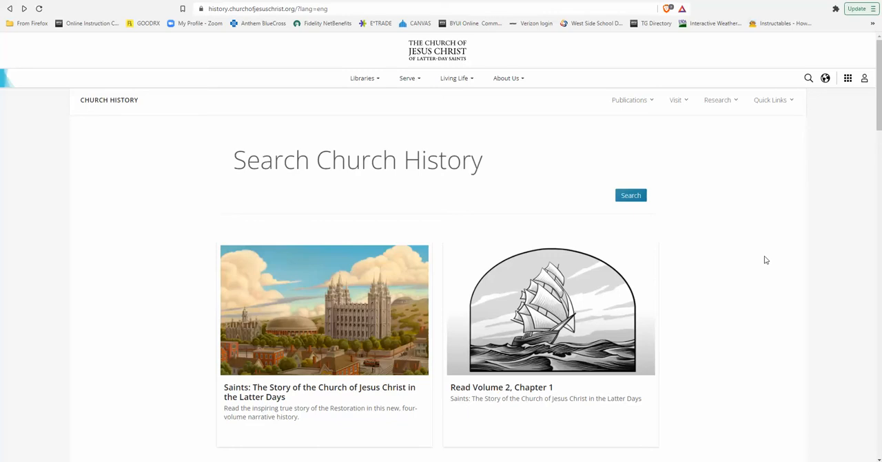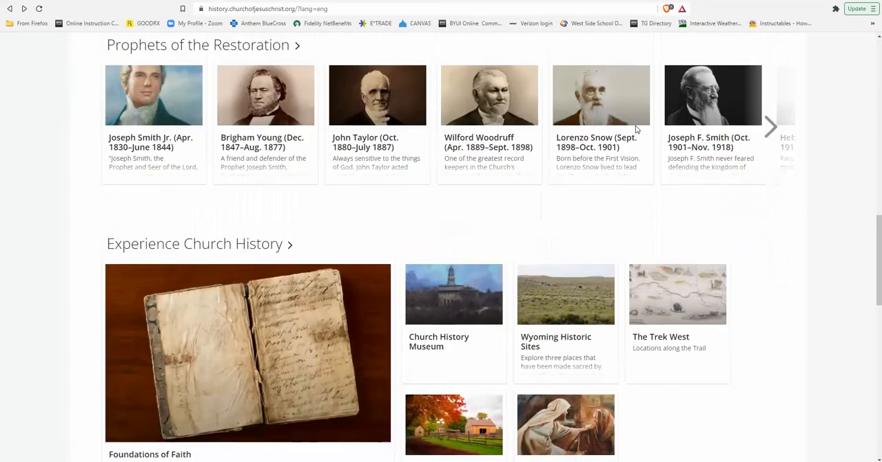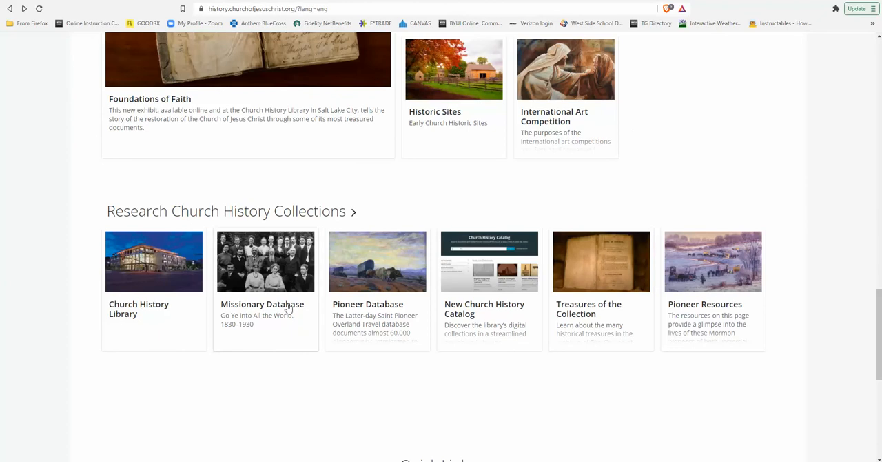Once you're here, if you go under Research, you'll see there are a few different options, but Missionary Database is currently the second option. You'll also see the Pioneer Database here, so if you have Pioneer ancestors, it's the same place you can find that. A lot of really great information here. You can also, at the bottom of the page, see the link to the Missionary Database here. But anyway, it'll take you to the same place.